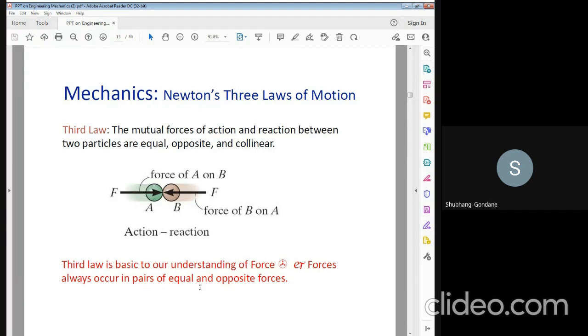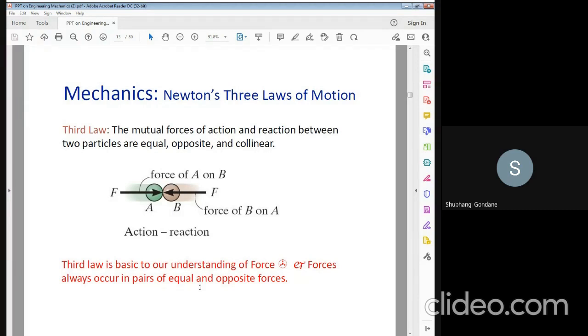For example, if you fire a gun, whatever force you apply on the bullet, the same force is applied on your hand with respect to the gun. This is the law of motion that forces always occur equal and opposite.